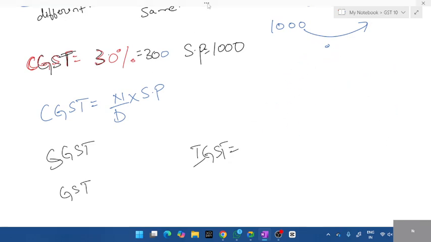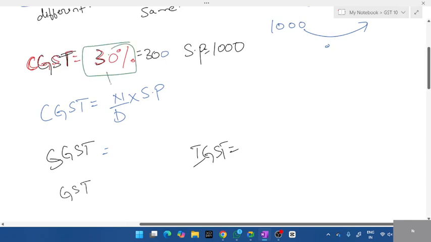What is the formula we have? Numerator by denominator into what? Into selling price. What is this numerator and denominator?